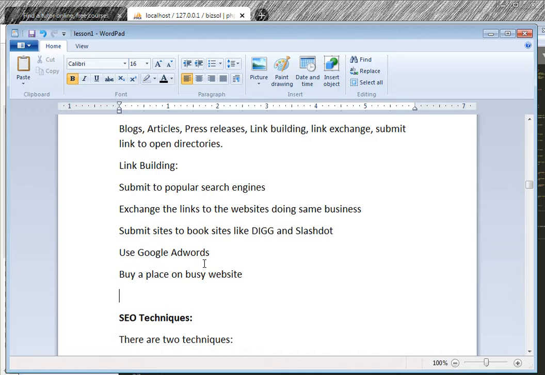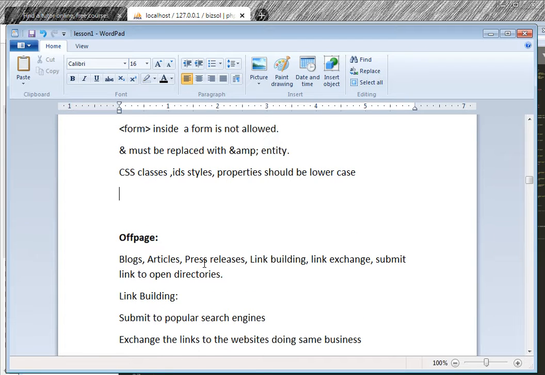Now these are styles, and we have IDs, styles, properties. Off page: this was on page optimization. The content, the title, the meta tag, your description, keywords, meta tags, your links, script tag, link tag, viewport attribute for the mobiles.